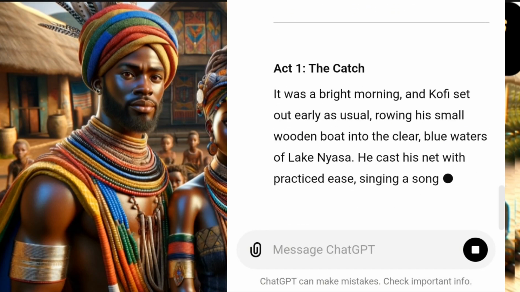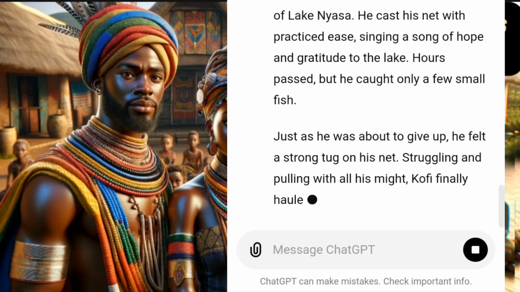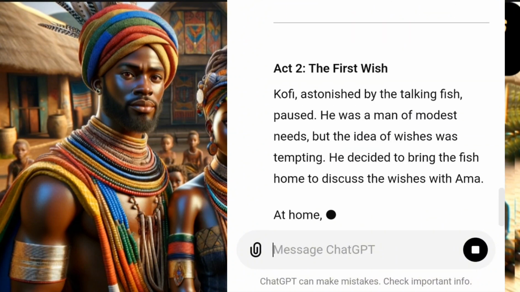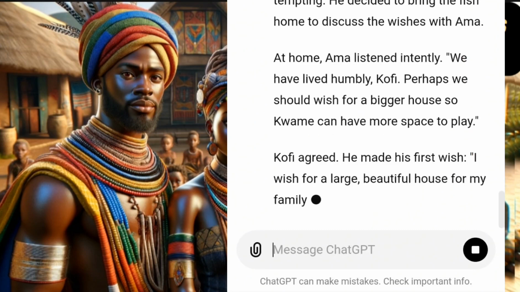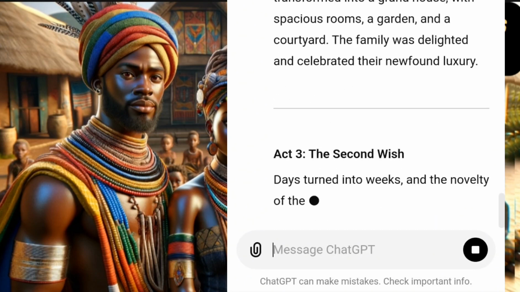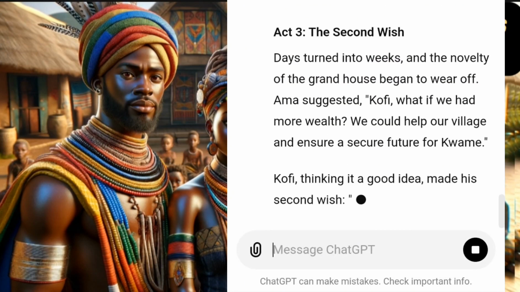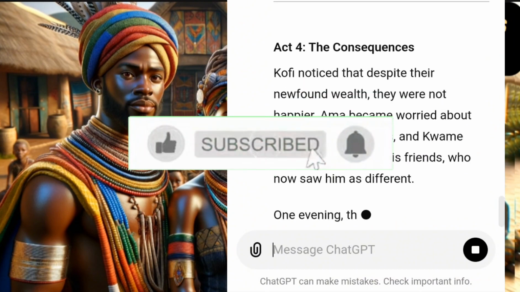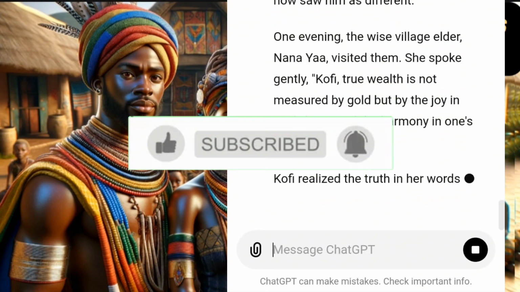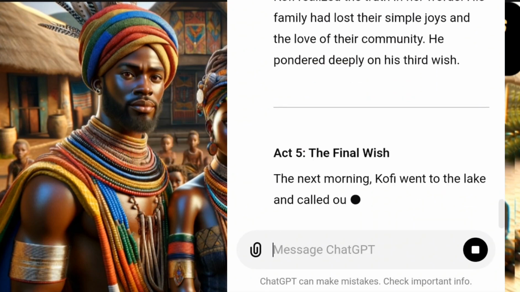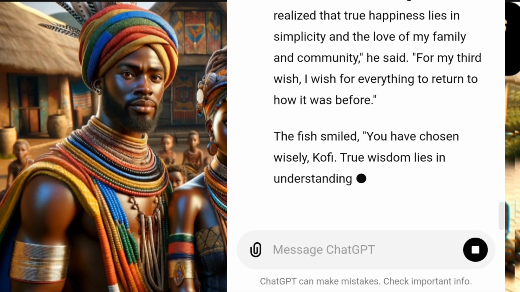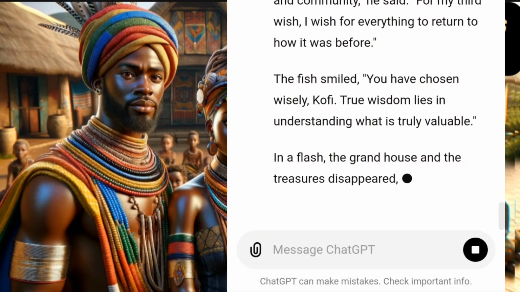So this is how to do it. If you cannot write the story on your own, you can just come here and tell ChatGPT, give me topic ideas for my African folktale story. It will come up with topics for you. If you like any of the topics it gave you, you develop it. You still come and say, help me generate it. But if you don't like any of them, you can give ChatGPT hints about the type of story you wish to generate, and it will generate topics around that.